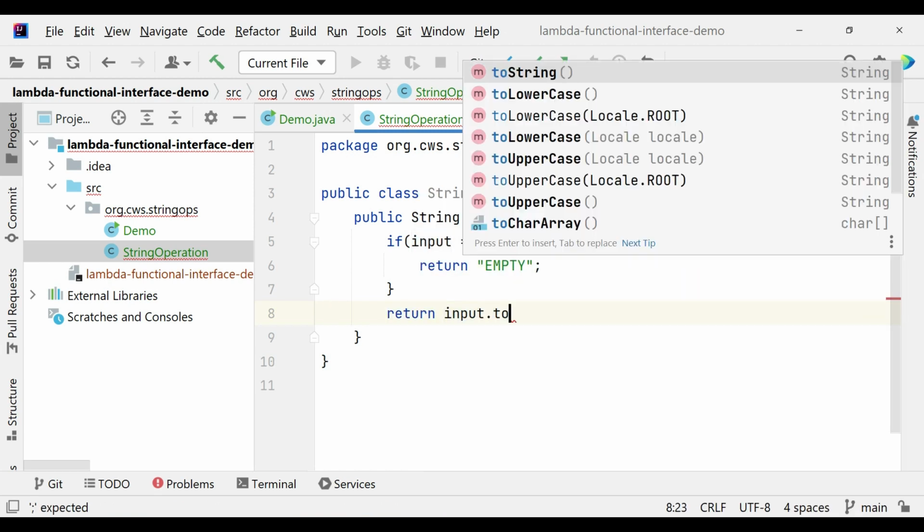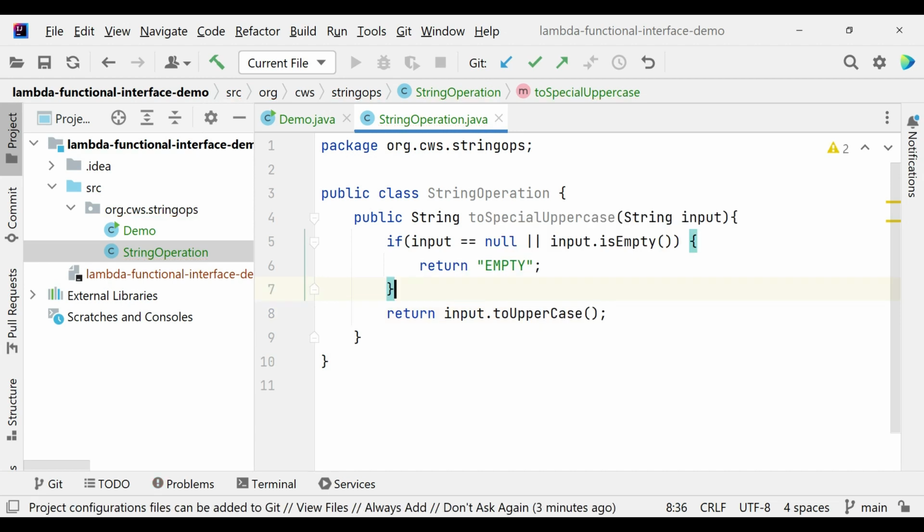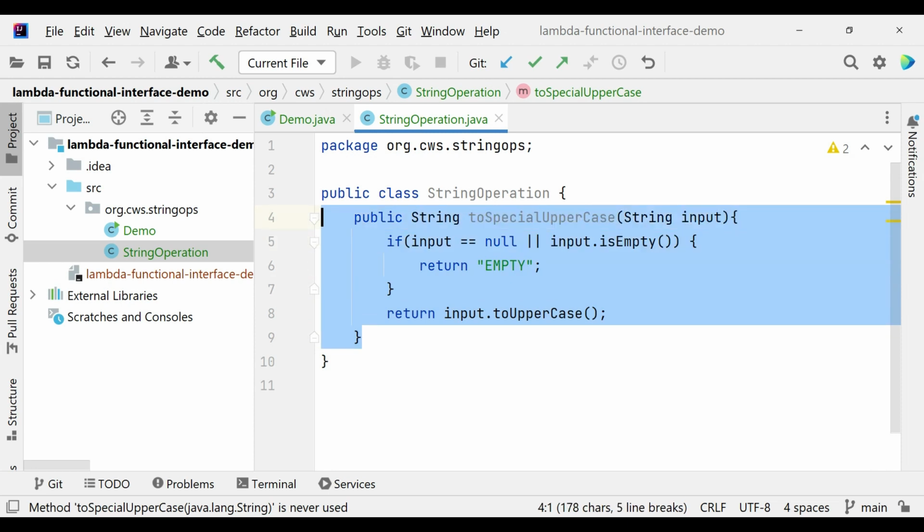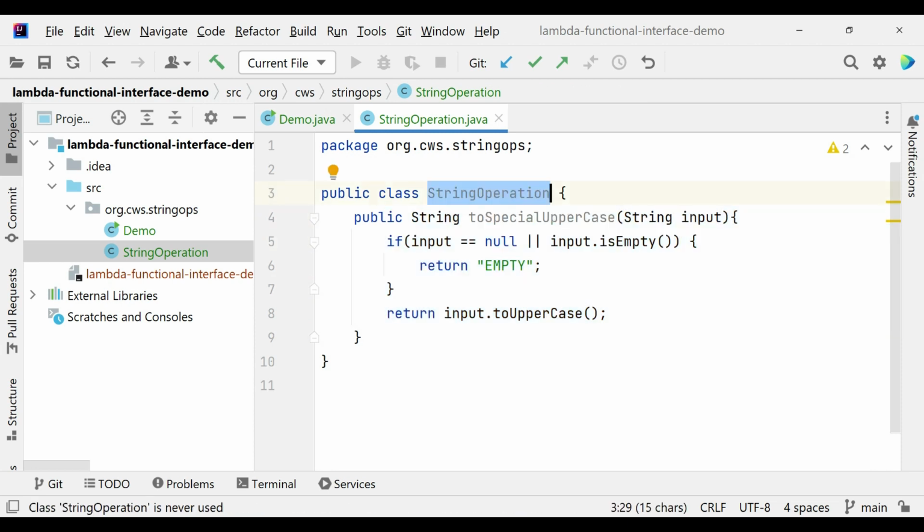So input dot toUpperCase. Okay, to be in sync with the camel case convention, we will change our method name to toSpecialUpperCase, C is capitalized now. Fine. So basically we have a StringOperation class where we have a method toSpecialUpperCase.